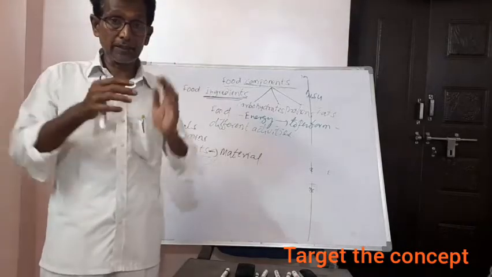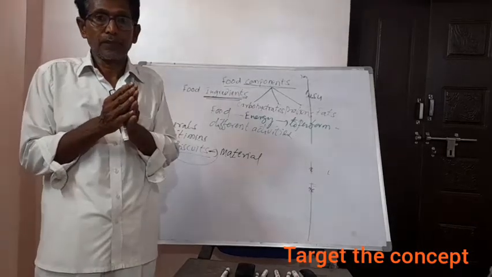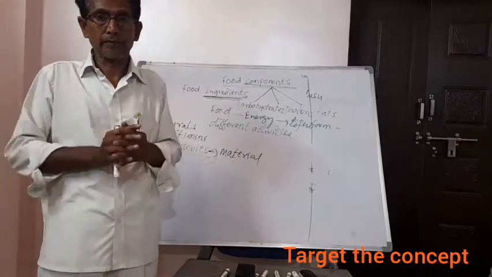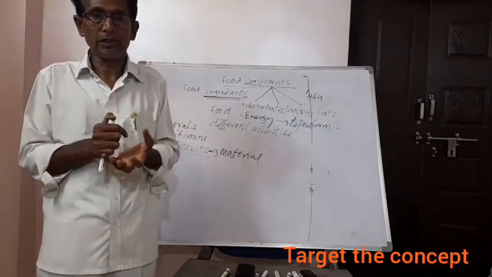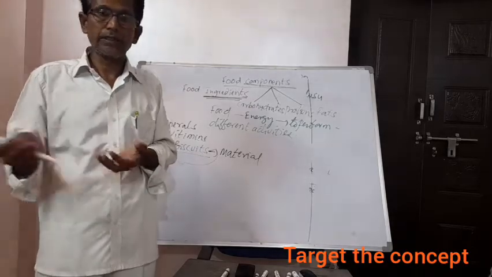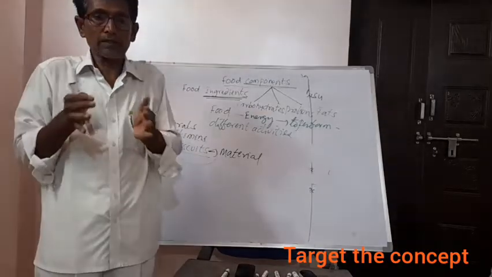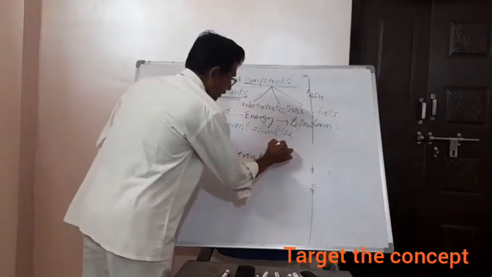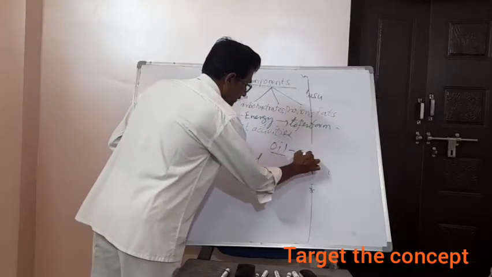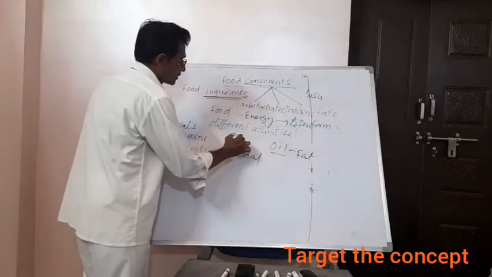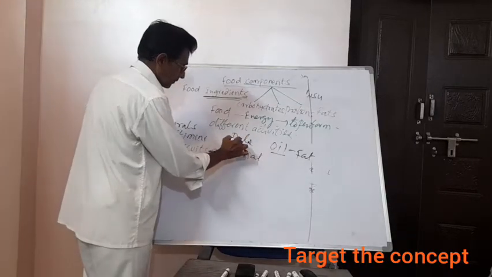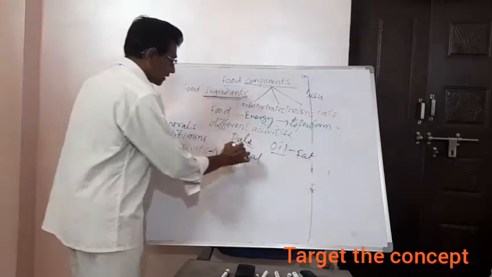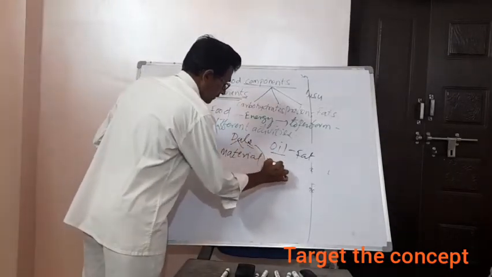Sometimes we eat the food along with curry or dal. Cereals and pulses we use, and to prepare them we add oil. If you use oil, we get fat. We use dals, green gram, red gram, Bengal gram, and we get proteins.